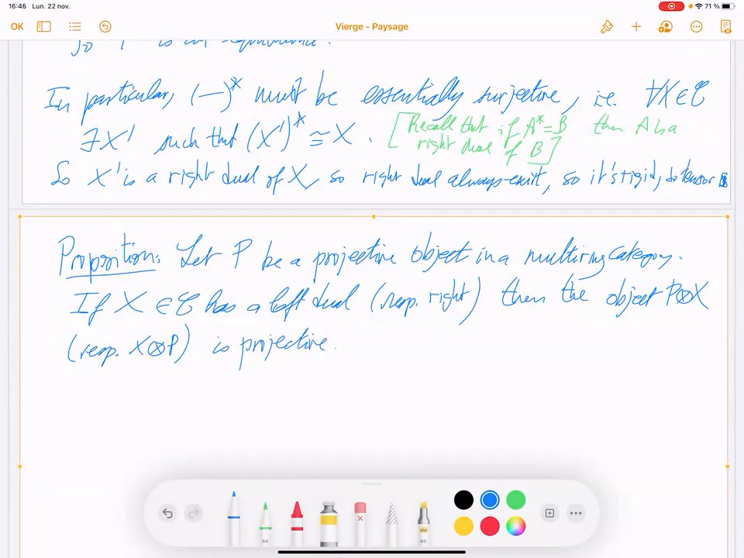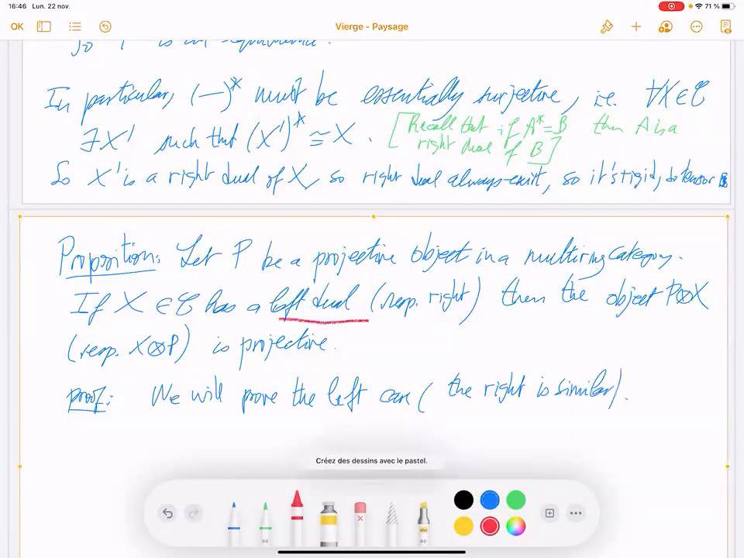So the proof is quite short. You just need to apply the natural adjunction isomorphism. So proof. We will prove the left case. The right is similar.